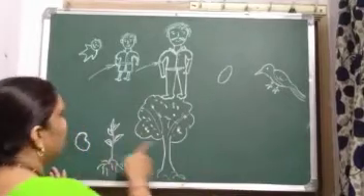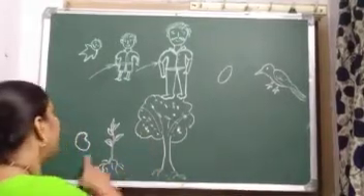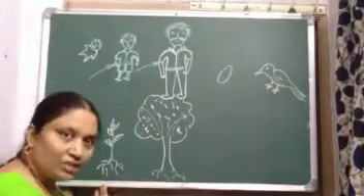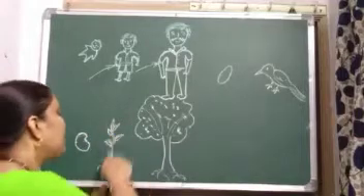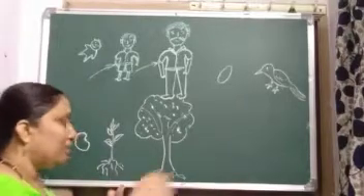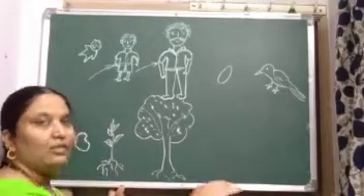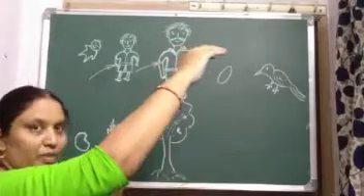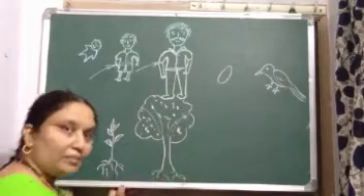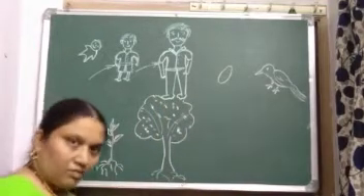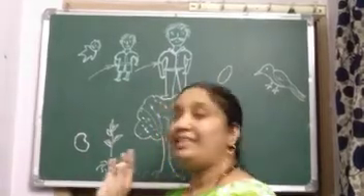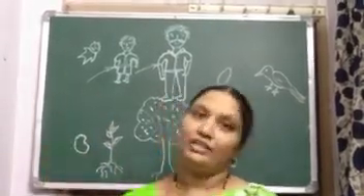Like that, trees are also a living thing. See, first it is a seed. When we keep the seed inside the soil, what will happen? The small plant will come. After a few days, it will become bigger, then bigger, then bigger, and after a few years it will become a big tree. Plants also need food. Will a plant eat chapati or rice? No. What does the plant need? Sunlight, air and water.